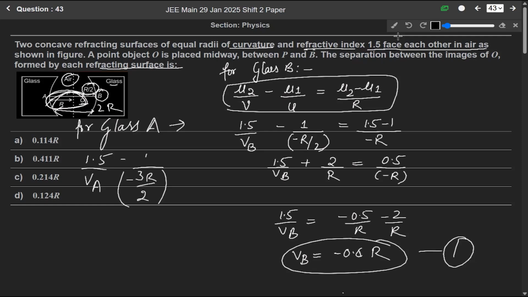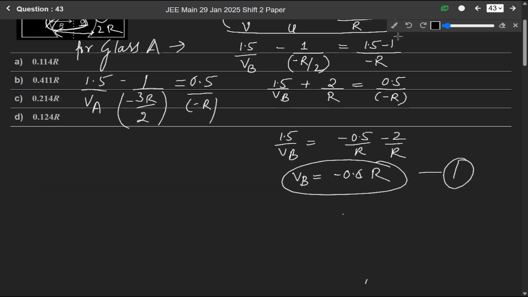Okay, and it will be equals to, again mu2 minus mu1, meaning 1.5 minus 1, so it will be again 0.5 over minus r. Okay, so now we'll solve it, so we get 1.5 over va minus minus plus 2 over 3r, it will be equals to minus 0.5 over r.